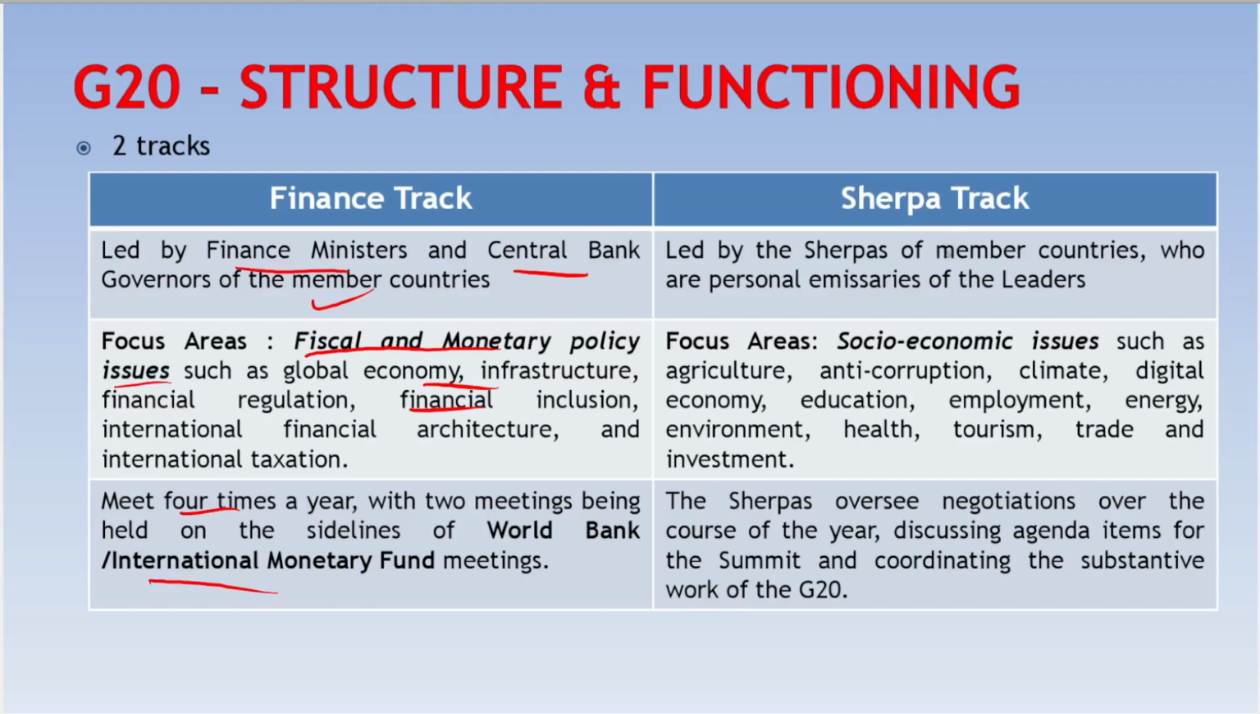Whereas the Sherpa track is led by Sherpas. Sherpas are nothing but personal emissaries of leaders of the G20 nations. Their main focus area is socio-economic issues such as agriculture, anti-corruption, climate, digital economy, education, employment, etc. The Sherpas usually oversee the negotiations over the course of the year, discussing the agenda items for the summit and coordinating the substantive work for G20.